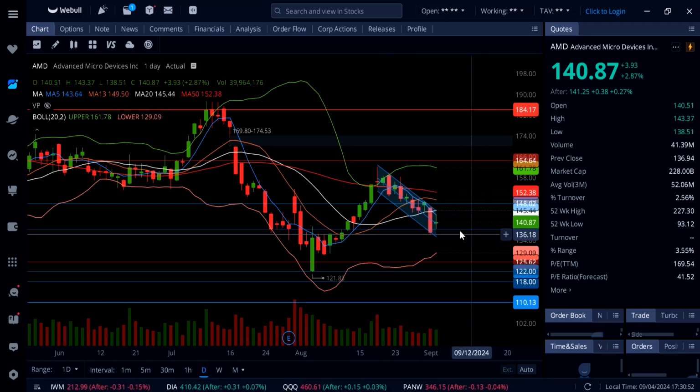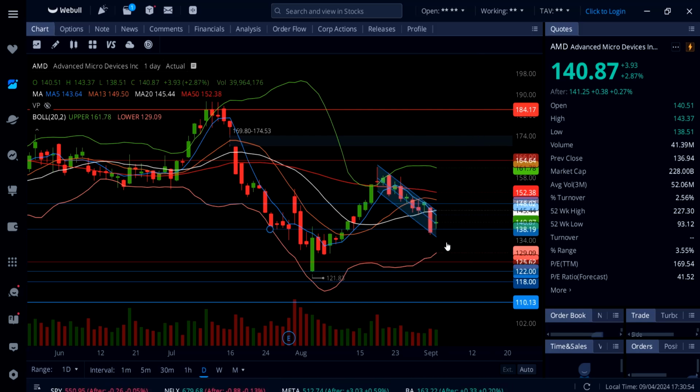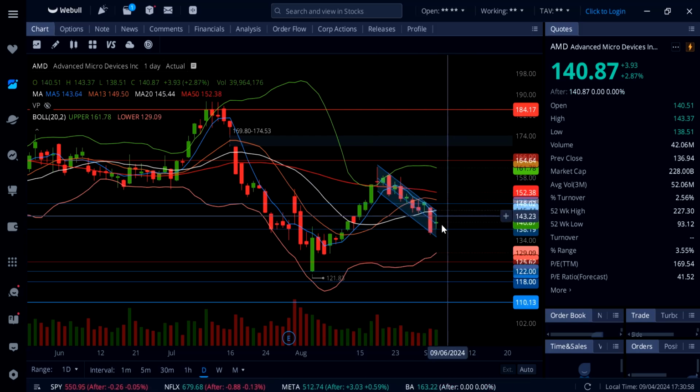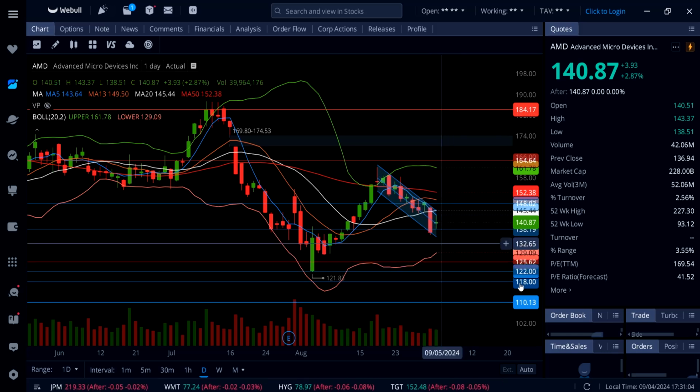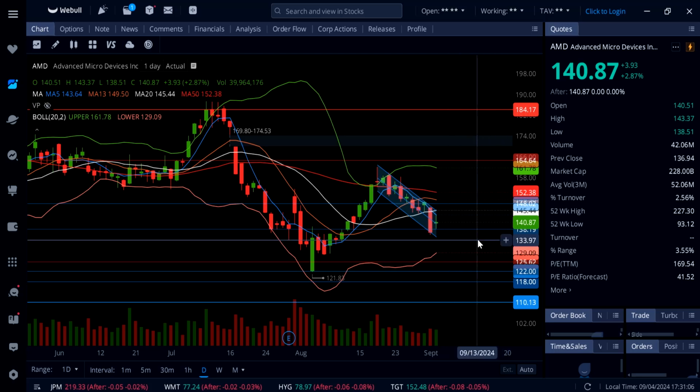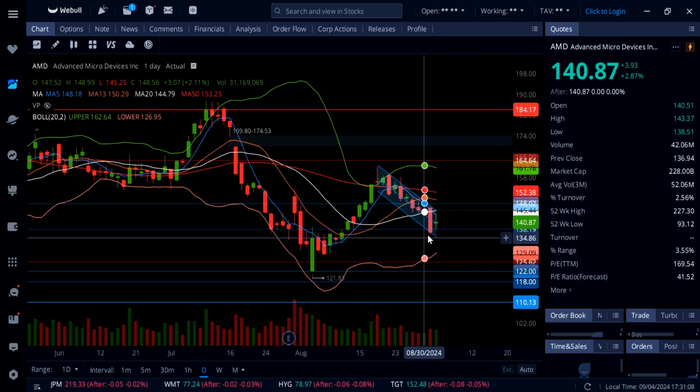And yes, it's green on the day, but you can see there was a lot of sell pressure from this 5-day moving average. And also, there was some buying at 138 in the morning. So now it's trading at 140, depending on where things go. And that's going to depend on this candle, this bearish engulfing candle.